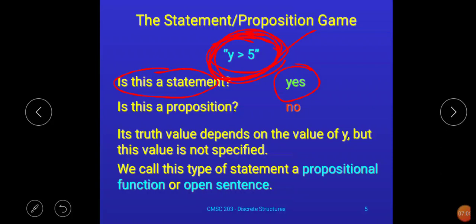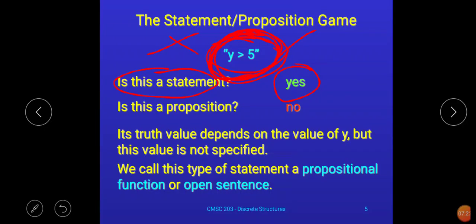Getting my point? And that's why, since it is not possible for us to find the answer of this particular expression as true or false, this expression is not a proposition.